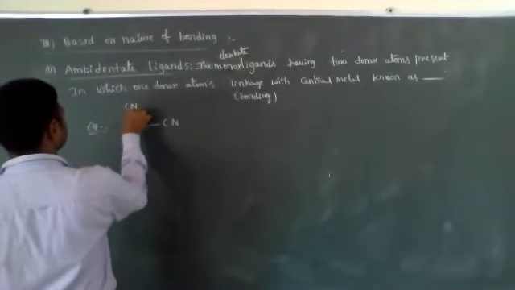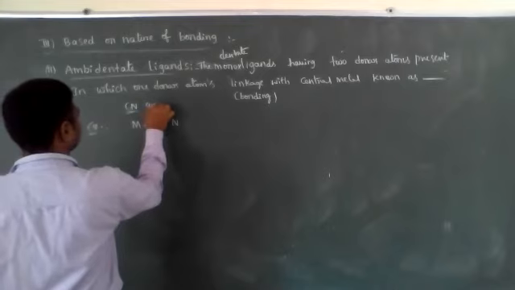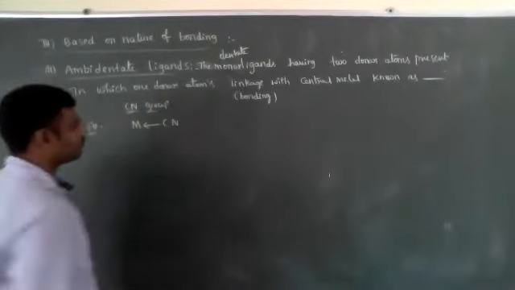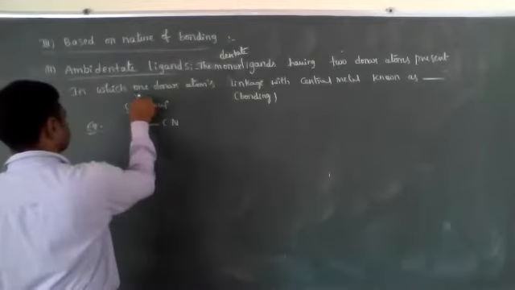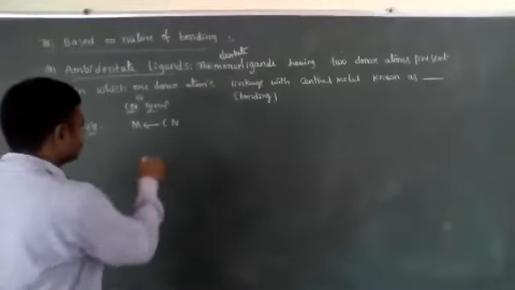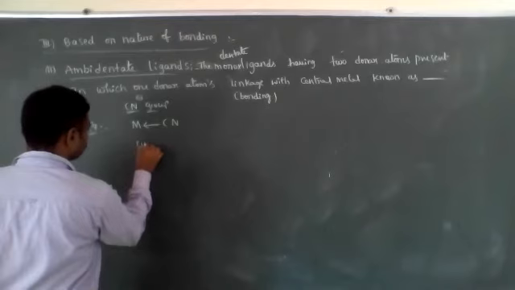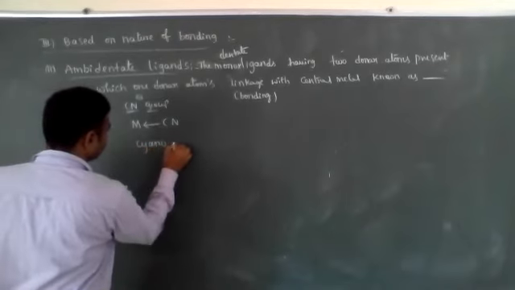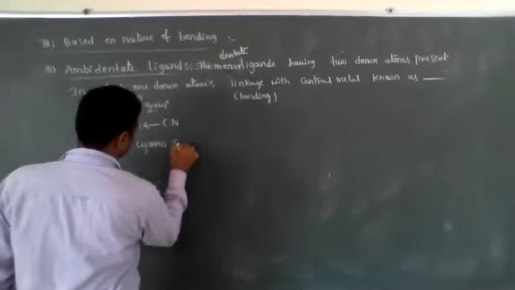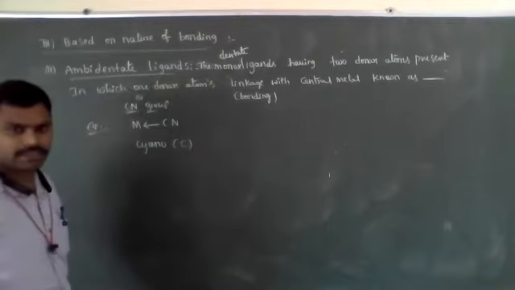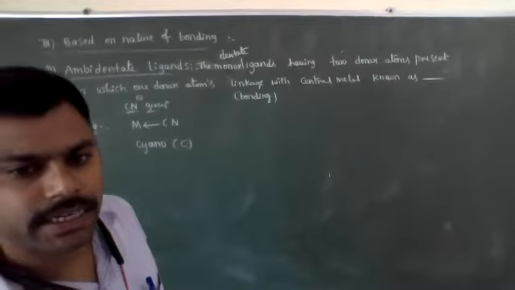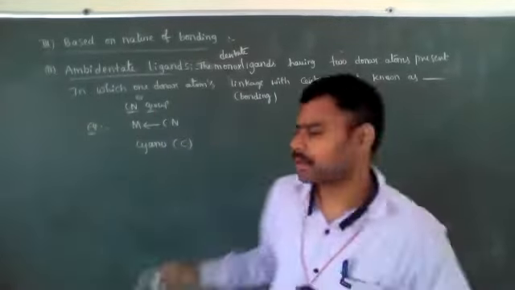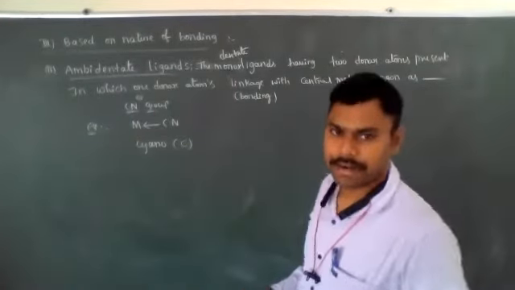The CN group has two donor atoms, one is carbon, the second one is nitrogen. CN minus means cyano is bonding with carbon, meaning the metal is bonding with carbon. That's why we mention cyano in bracket C, meaning carbon is bonded with the central metal atom.